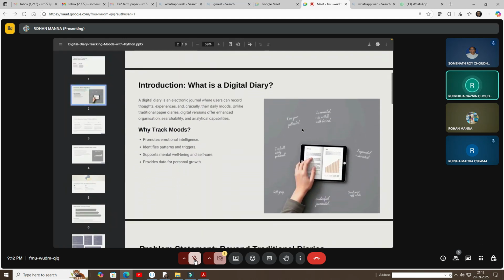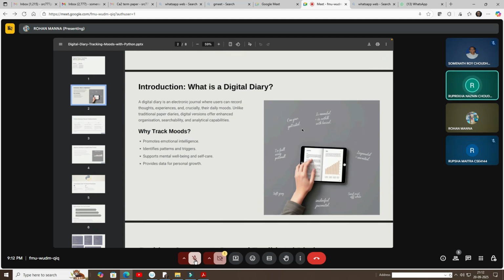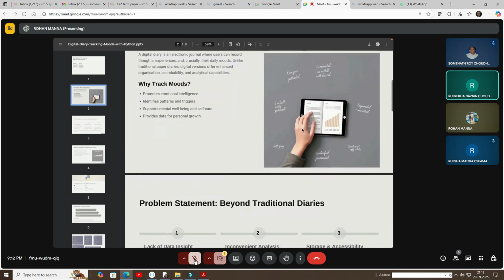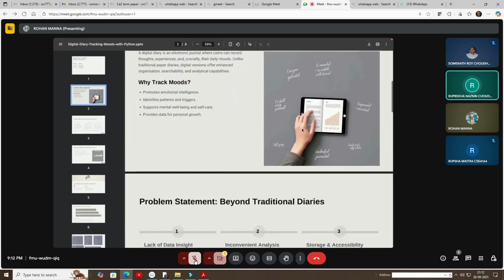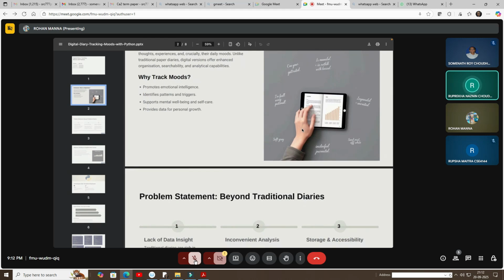So what is a digital diary? A digital diary is an electronic journal where users can record thoughts, experiences and crucially their daily moods. Unlike traditional paper diaries, digital versions offer enhanced organization, searchability and analytical capabilities. So here comes the question, why track moods? Because it promotes emotional intelligence, identifies patterns and triggers, supports mental well-being and self-care, and provides data for personal growth. I would ask Rohan to go deeper and give deeper insights on the data.